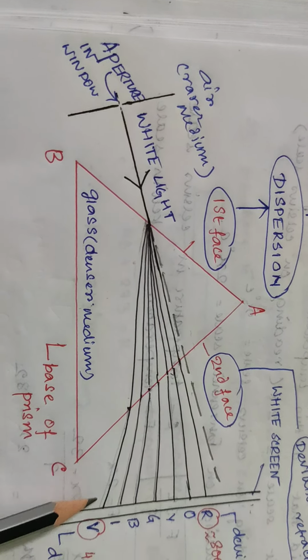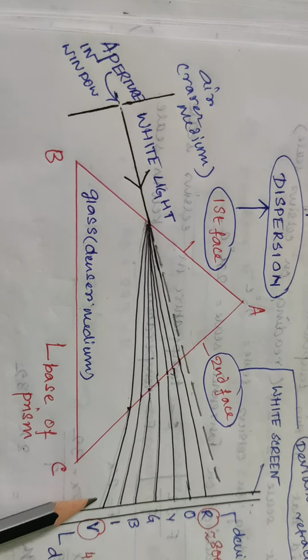Which is the most deviated one? Violet. See, the red color is actually the closest one to the incident light ray path. It's the closest one, and the maximum deviated is the violet one. So violet color light is deviated most, red is deviated least.